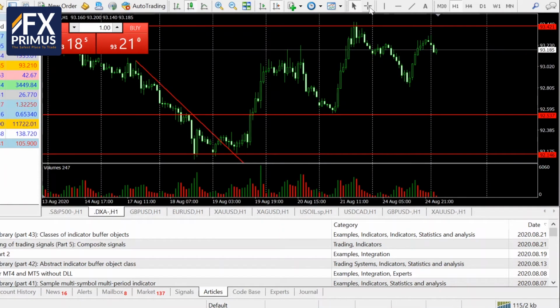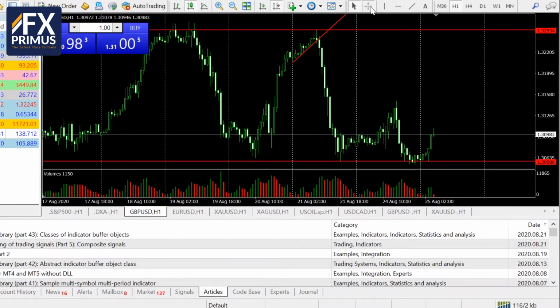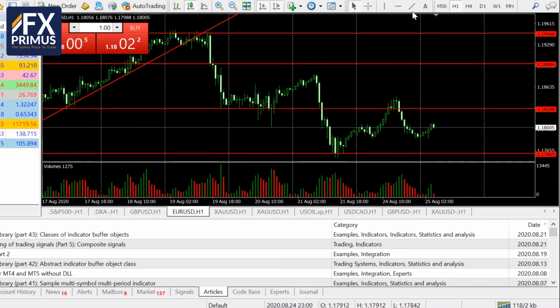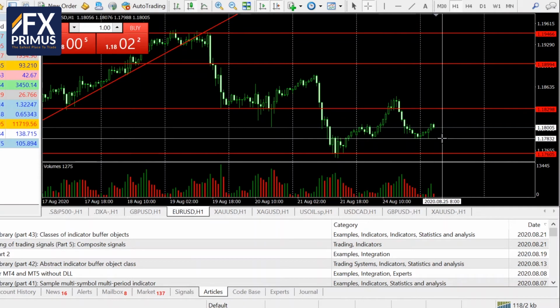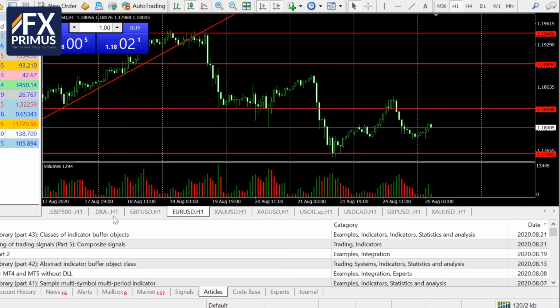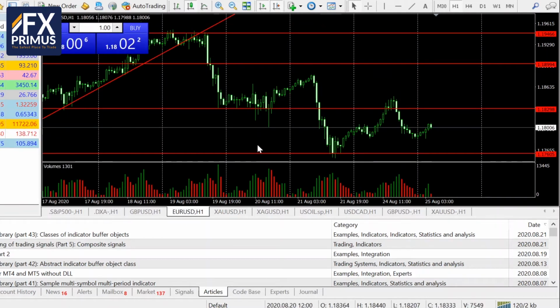So for this morning, the US dollar is marginally moving down, and we do see the UK pound moving up quite a lot actually. This morning itself, it went up 50 pips just 2 hours ago at about 8 a.m. local Singapore and Malaysia time. And for the euro dollar, it is not as active as the UK pound. However, it still managed to move up 22 pips this morning. Okay, so although the economic calendar was very quiet yesterday, we still had the UK and US markets operating, and thus we see the volatility on the UK pound and also on the euro dollar.